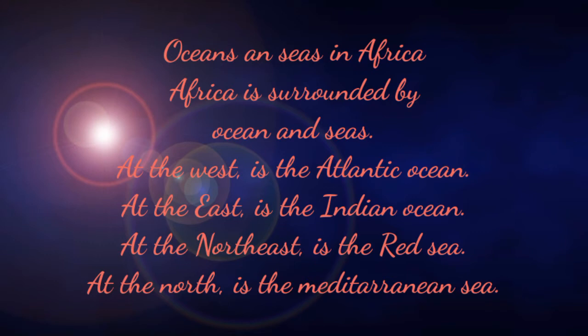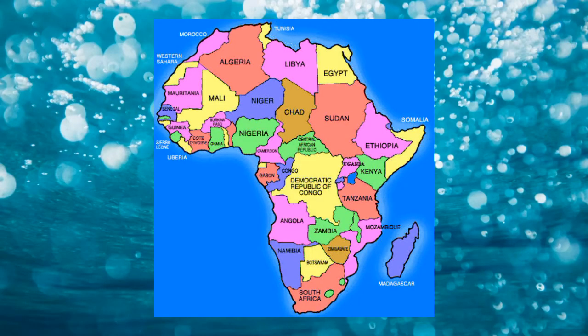Okay, oceans and seas in Africa. Africa is surrounded by oceans and seas. So at the west part of Africa, you find the Atlantic Ocean. At the east part of Africa is the Indian Ocean. At the northeast is the Red Sea, and at the north is the Mediterranean Sea. So there are 4 oceans and seas in Africa: the Atlantic Ocean, Indian Ocean, Red Sea, and also the Mediterranean Sea.